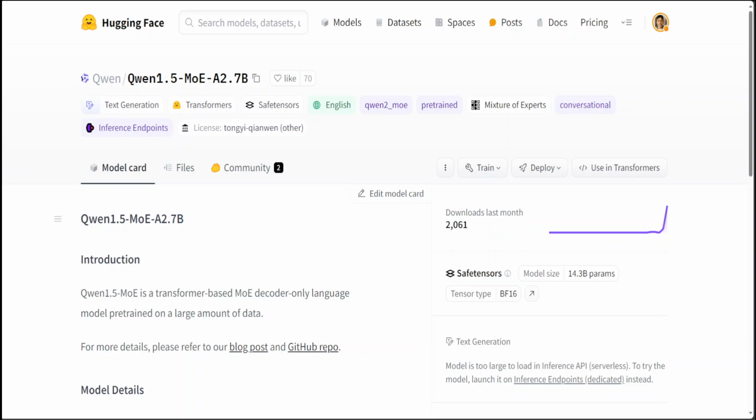This model, which is Qwen 1.5 mixture of expert A2.7 billion, is a small mixture of expert model with only 2.7 billion activated parameters, yet it matches the performance of state-of-the-art 7 billion models like Mistral 7 billion and the original Qwen 1.5 7 billion. This model is a decoder only language model pre-trained on a large amount of data.